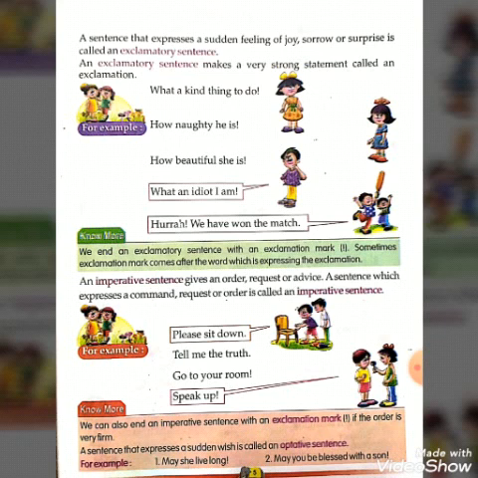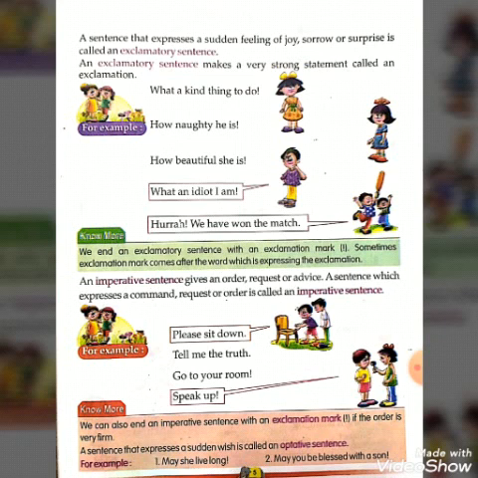Here, to know more, we can also end an imperative sentence with an exclamation mark if the order is very firm. And we know that a sentence that expresses a sudden wish is called an optative sentence. This is a point to be remembered.